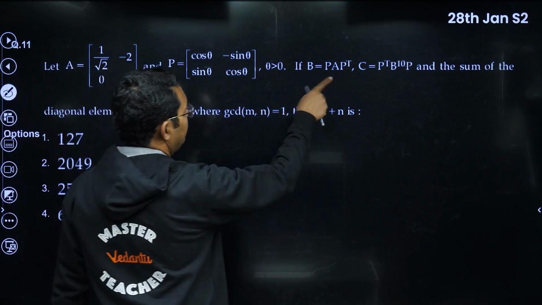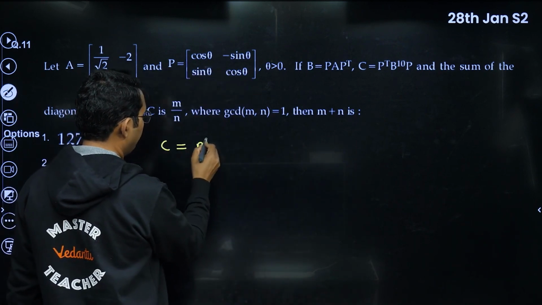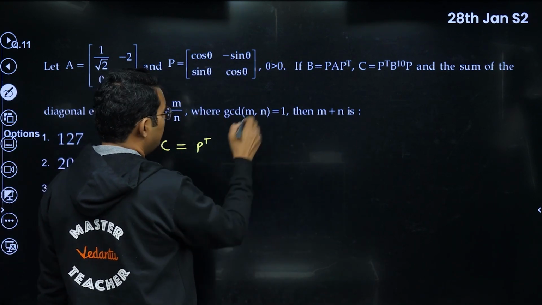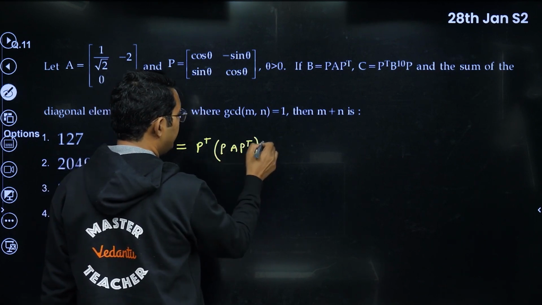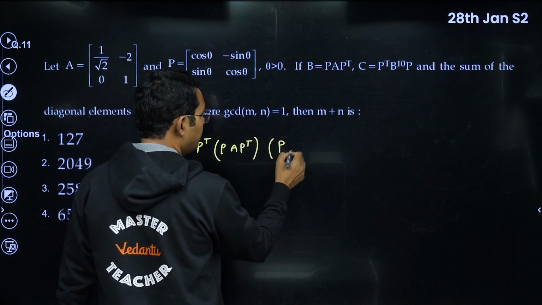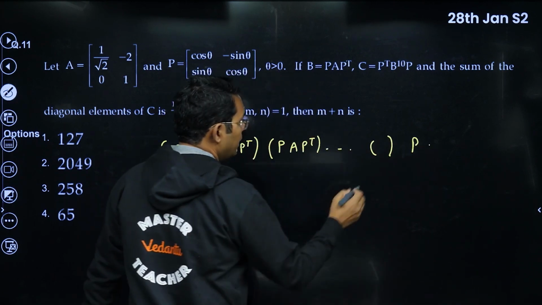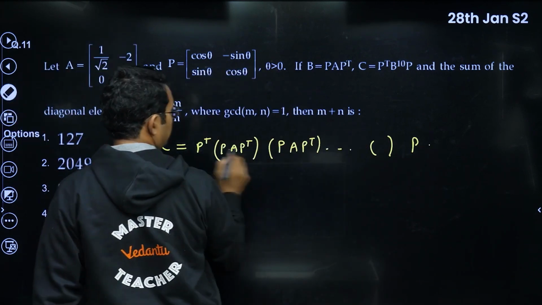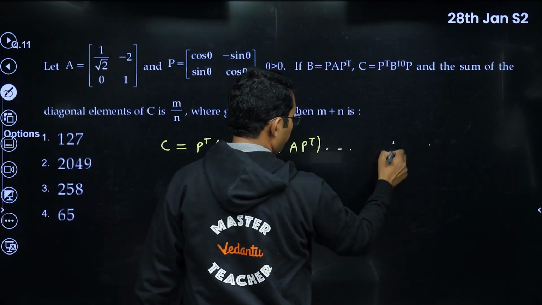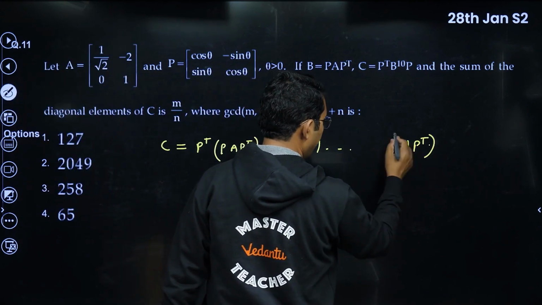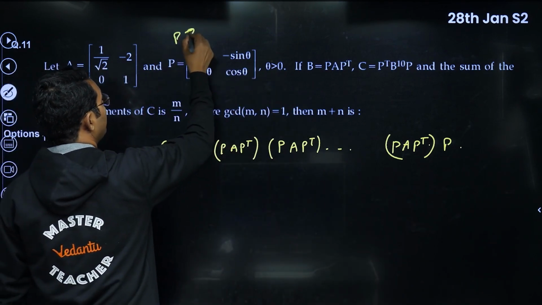First of all, B is given as P, A, PT, and C is PT and B power 10. So that means it will be PA, PT power 10. I'm writing it as PA, PT 10 times, and P here. Okay, last bracket also, let me write it here. PA, PT and P here. Now you have to check this P with PT will be equal to I.